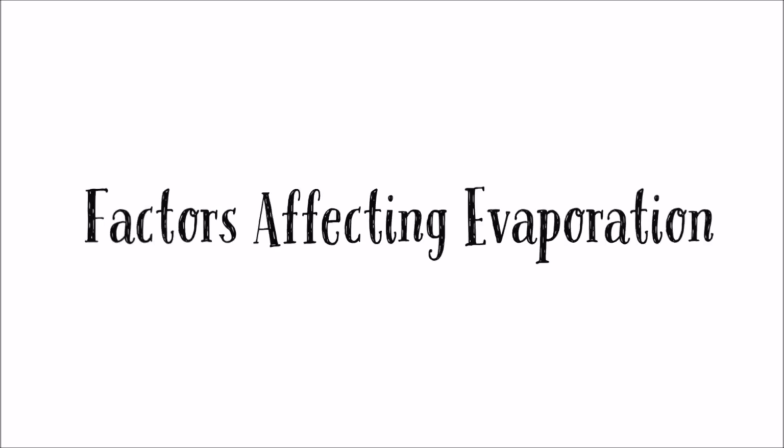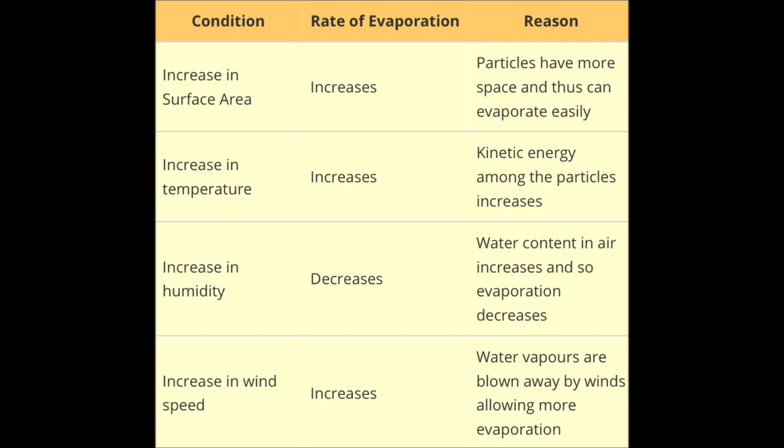Let's learn about the factors affecting evaporation. In case of increase in surface area, the rate of evaporation increases. The reason is the particles have more space and thus can evaporate easily. What happens if there is an increase in temperature? Definitely the rate of evaporation increases because the kinetic energy of the particles increases.